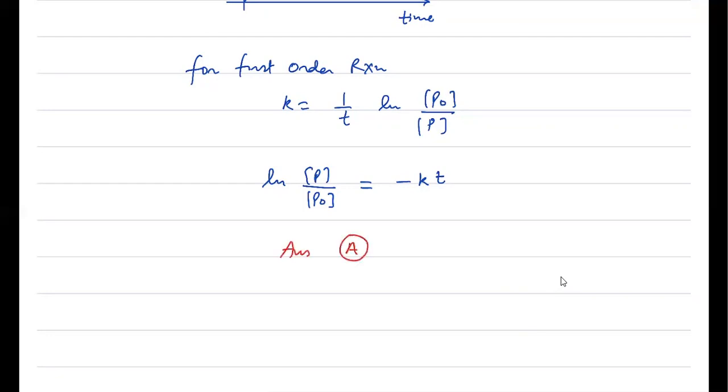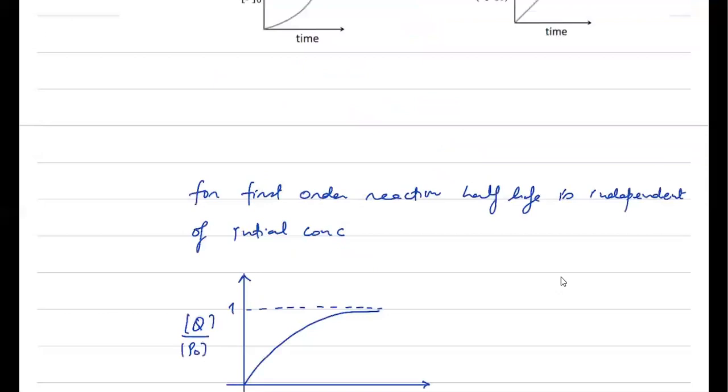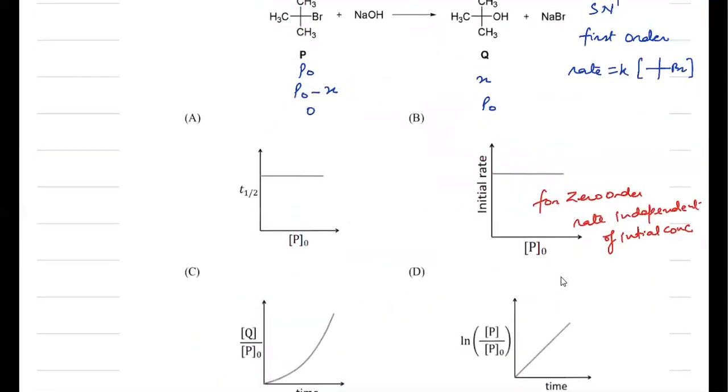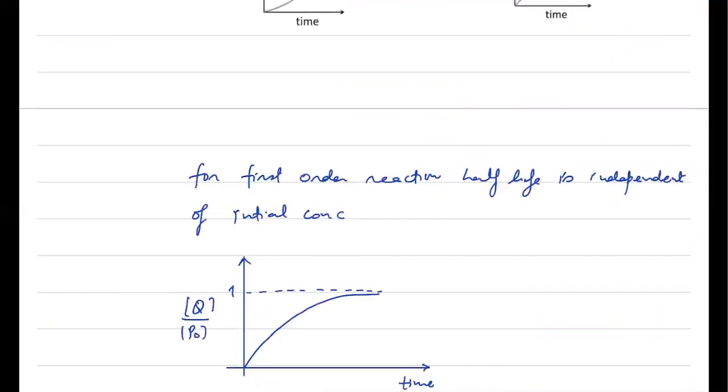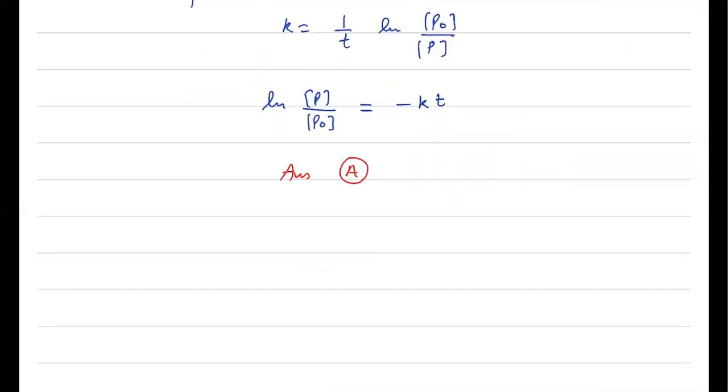So although it is a multi-correct question, only one answer is correct, which is A. Because ln of P naught by P is Kt. But when we write ln of P by P naught, it will be minus Kt. So it will be a negative slope line, and you can see in option D it's a positive slope line. That means it's an incorrect option. That cannot be the correct answer. So the answer must be A only.